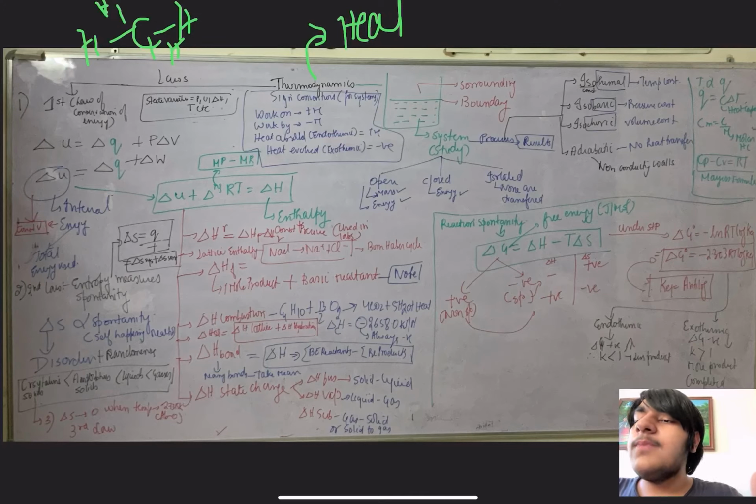Now, state change. Whenever there is a change of state, we have a change in heat. Heat can be evolved or absorbed. So there are 3 as per your syllabus. Number 1 is fusion. Fusion is solid to liquid, so the enthalpy required for 1 mole of solid to change to the corresponding liquid is fusion. Then vaporization, that is the enthalpy required to change 1 mole of liquid into gas. 1 mole is very important.